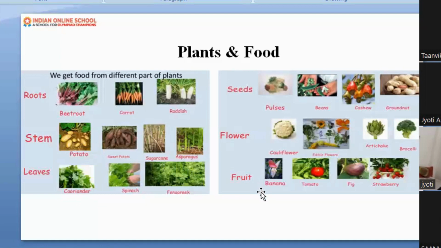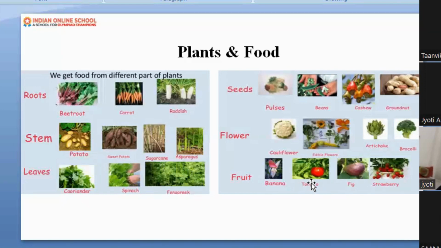Now let's move ahead with the fruit. Can you see the fruits? Okay, tell me one thing. Is tomato a fruit or a vegetable? Because when I asked this question to one student, he told me that it is a fruit. So what do you think? Is it a fruit or a vegetable, Tanvika? Yes. Fruit. Why is it a fruit? Tell me, dear. Because it has seed. Very good.